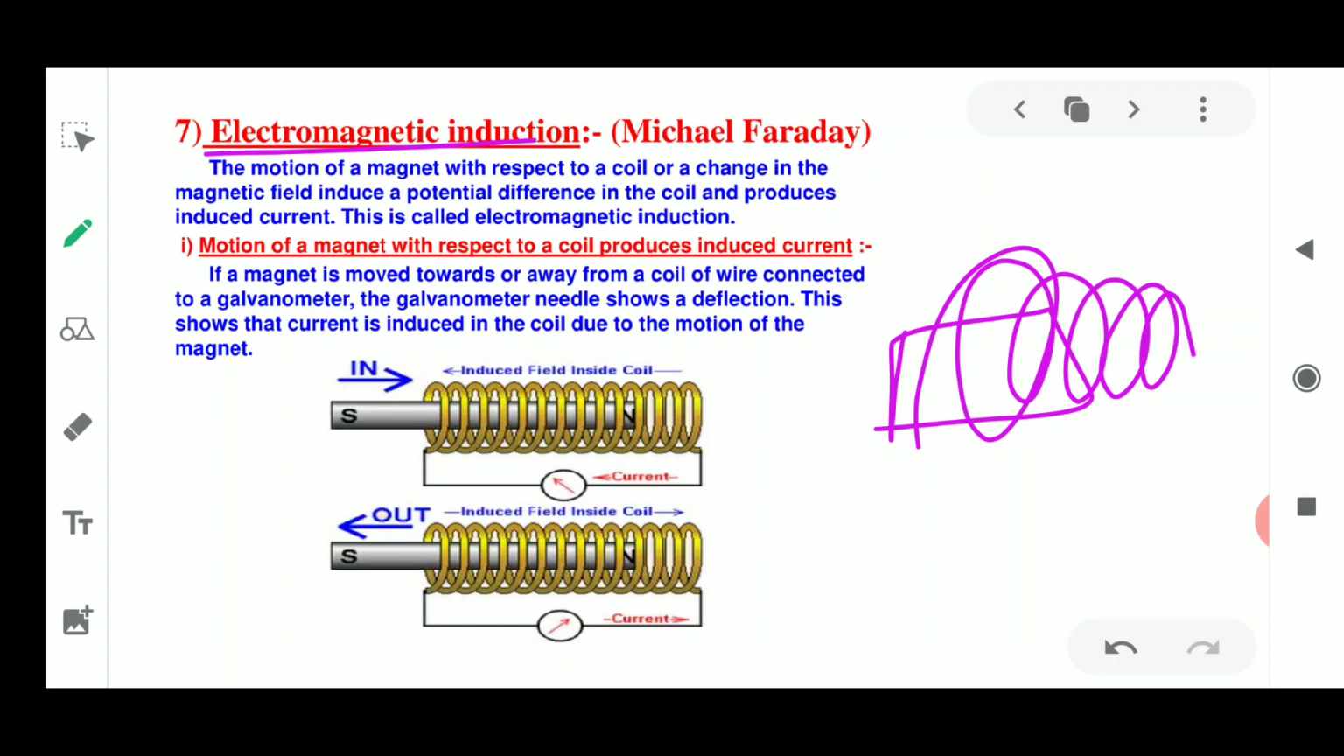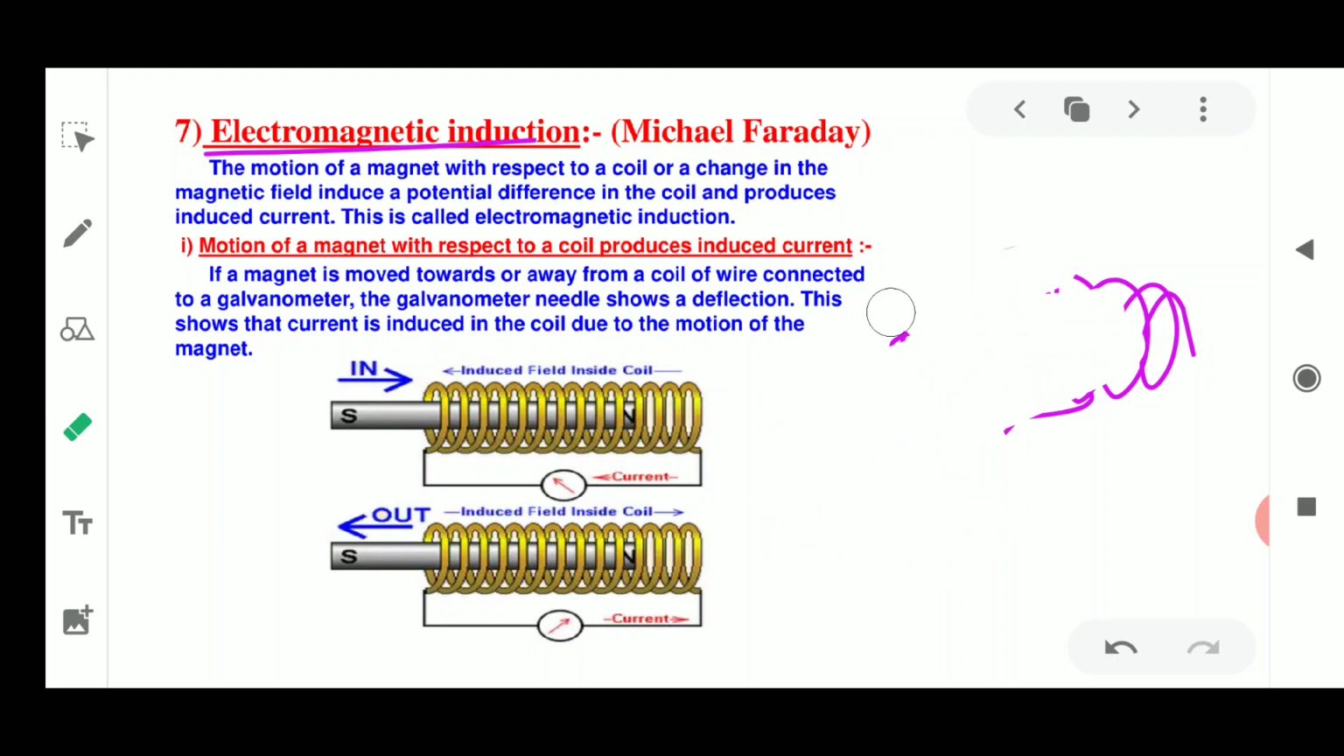In 1831, Michael Faraday made an important breakthrough by discovering how moving magnets can be used to generate electric currents. This was observed by performing an activity, which is given in your NCERT book as activity number 13.8. You can read it from there, and I'll discuss it here in short. The motion of the magnet with respect to the coil, or a change in the magnetic field, induces a potential difference in the coil and produces an induced current. This is called electromagnetic induction.